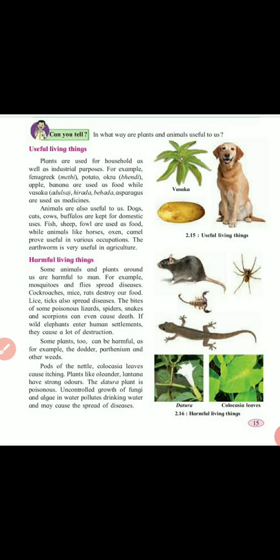If you look at water tanks, there is a green colored growth at the bottom. That is the fungi or algae in the water, which pollutes the drinking water, and due to that it may cause the spread of diseases. That water is not good for us.